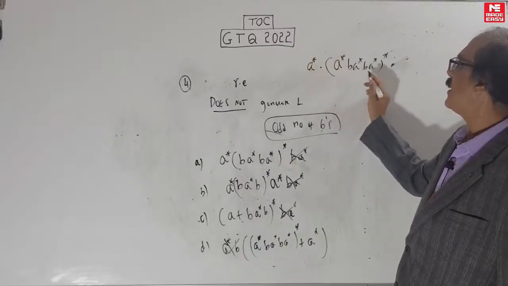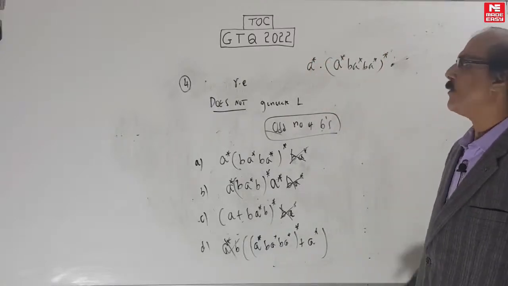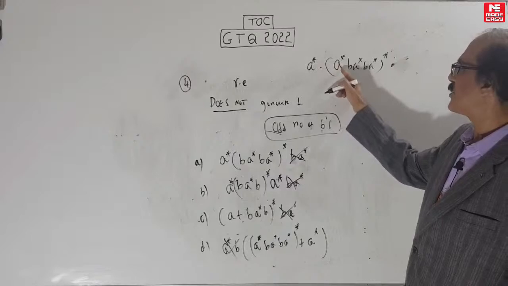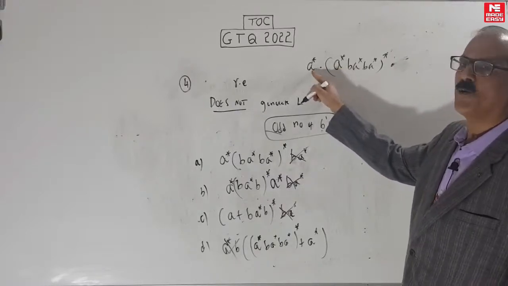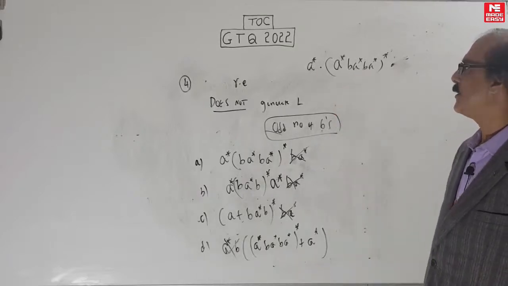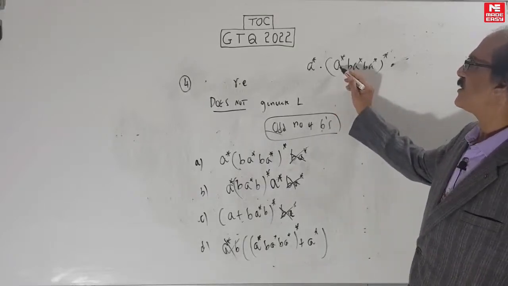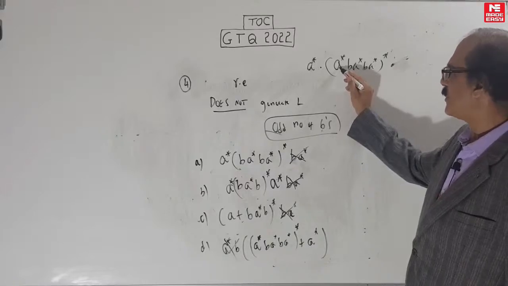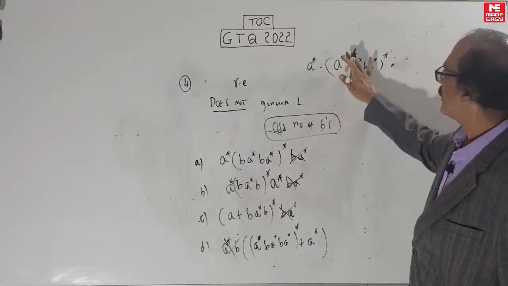By putting this null, you will get this. By using both, nothing new will be generated because this A star is already here. This A star will cost nothing new. A star and A star is A star only. So therefore, it's able to create. But here what they have done, this A star is redundant. It's not required at all. That's what they have removed here. See here, this A star has been removed.